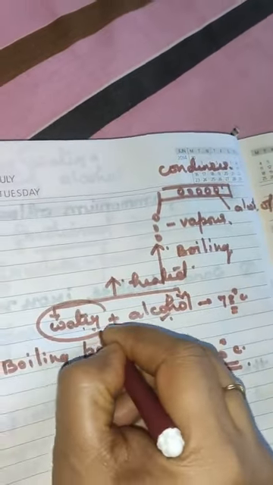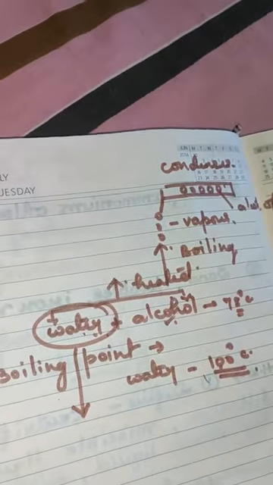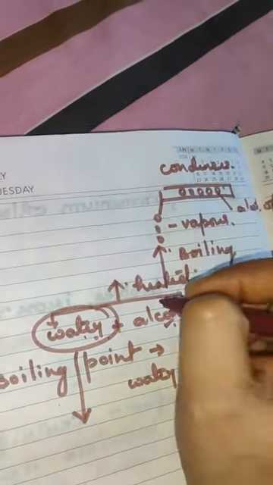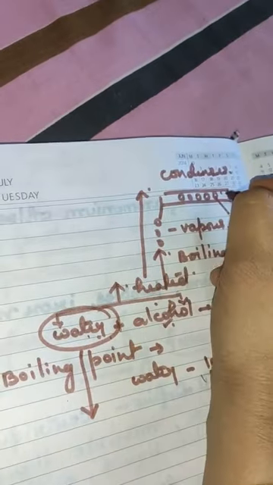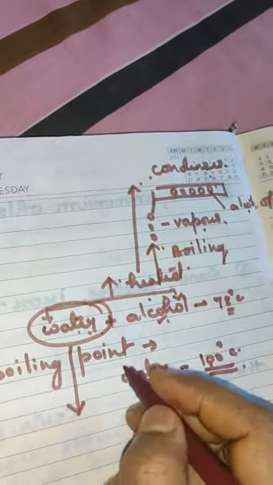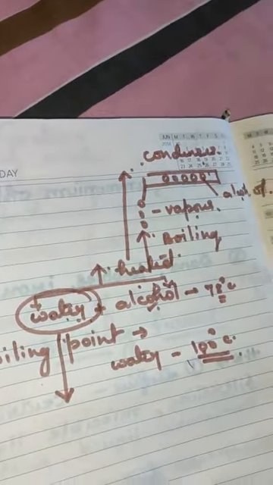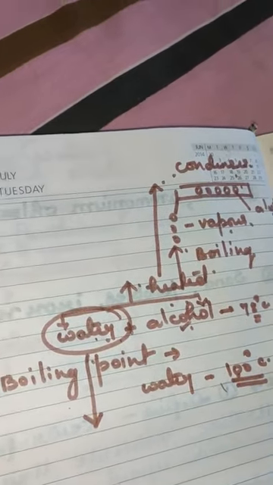The water's boiling point is 100, so it will take time to boil. The alcohol will evaporate, form vapor, and change into liquid once again after condensation, whereas the water remains behind in the system. This way separation is done.